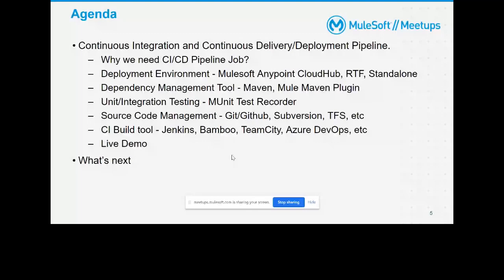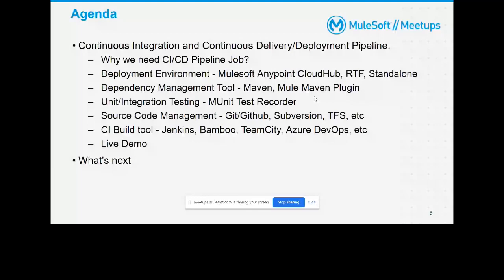Then we'll move towards the deployment environment where we are planning to deploy our code, whether it's CloudHub, RTF, or standalone. There are different deployment strategies, but we'll take CloudHub today because we won't be able to finish the other parts. We'll talk about a dependency management tool called Maven. Then we'll configure the Mule Maven plugin so that it will help us with deployment automation.